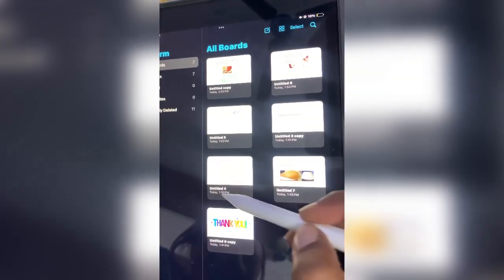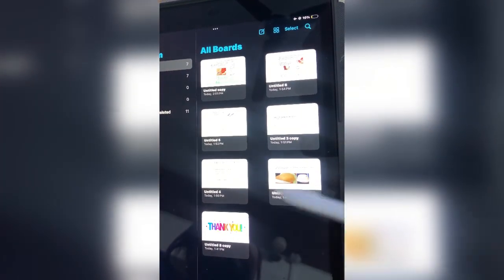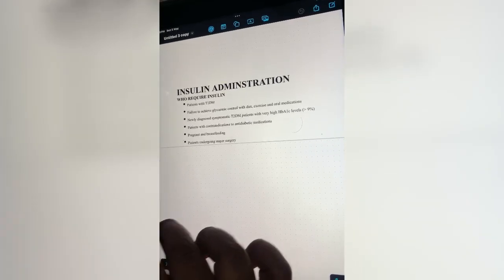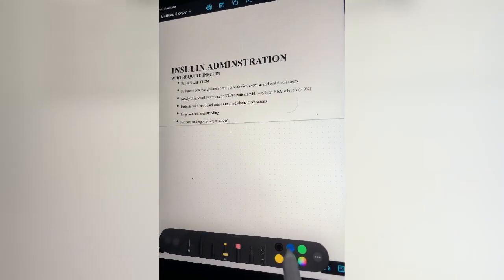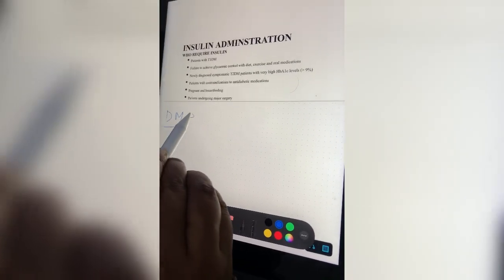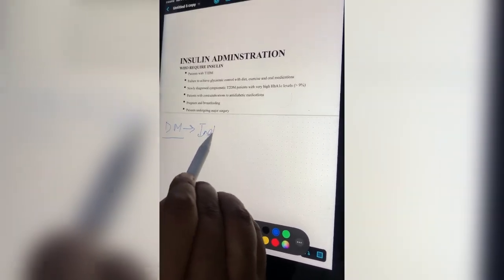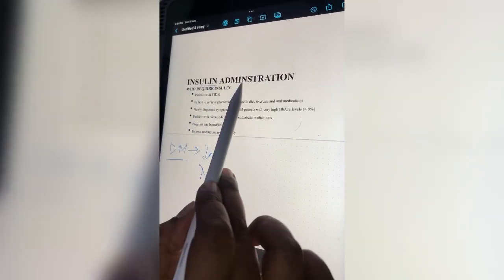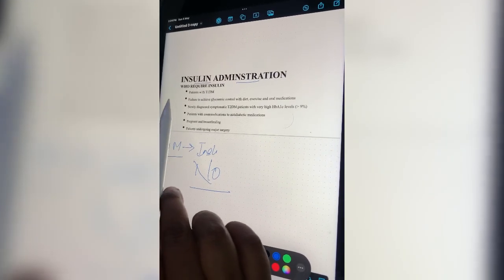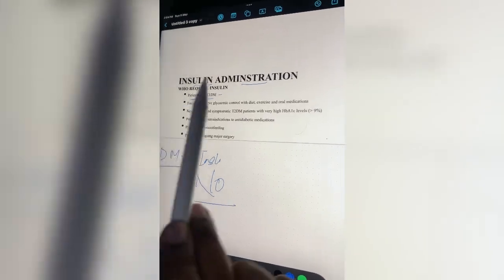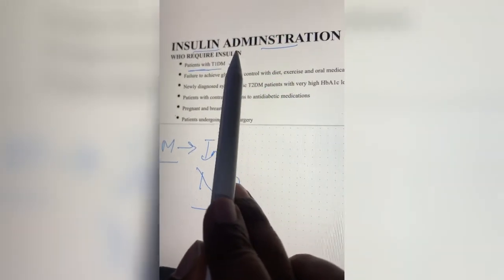So now quickly we will see about insulin administration. The next question is, does every patient need insulin? Are all patients who are suffering from diabetes required to take insulin? The answer is no, because we have certain criteria for patients who require insulin. The first patient who requires insulin is the patient with type 1 diabetes mellitus. These are the patients who require insulin without doubt.